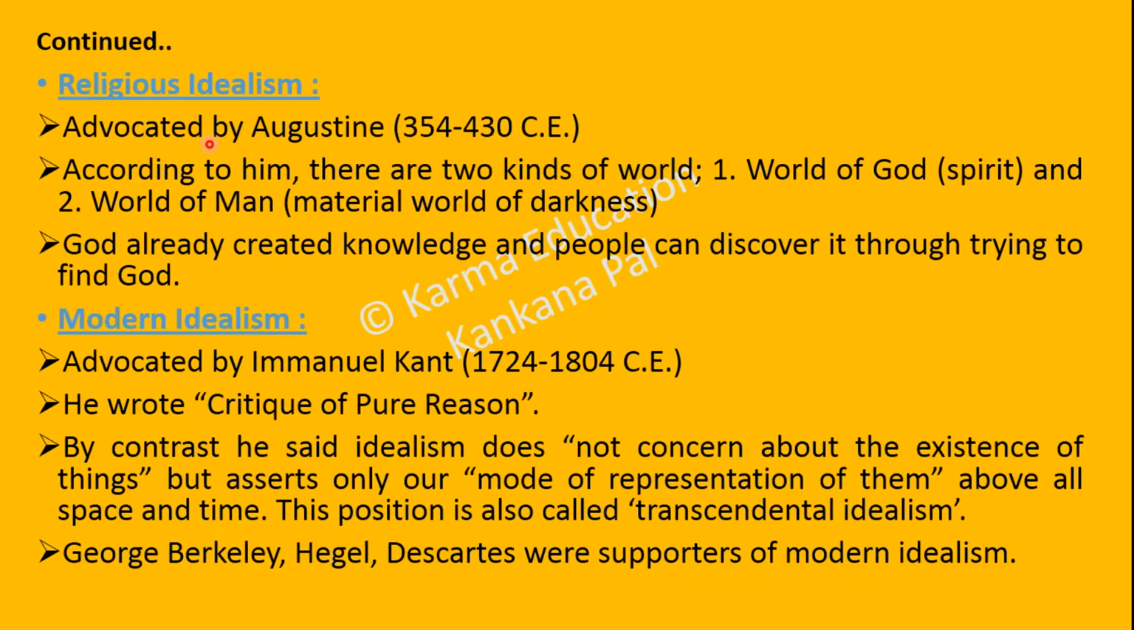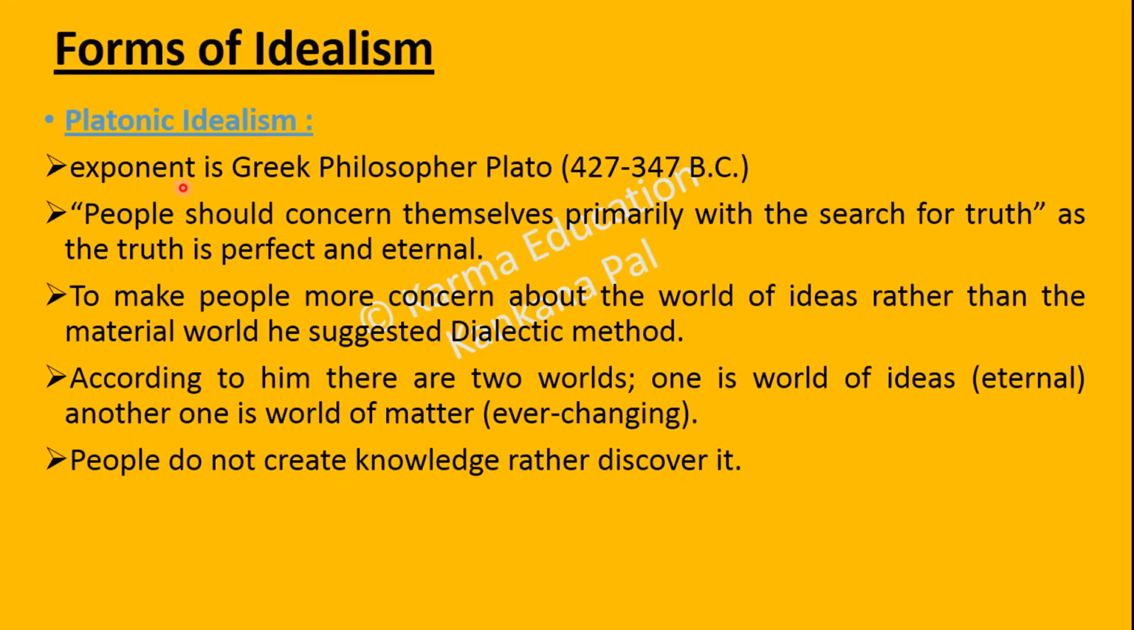There are three forms of idealism. First one is Platonic idealism, then religious idealism and modern idealism. Platonic idealism was advocated by the Greek philosopher Plato. According to him, truth is perfect and eternal. He said people should concern themselves primarily with the search for truth. He suggested the dialectic method to make people more concerned about the world of ideas rather than the material world. According to him, there are two worlds. One is the world of ideas, which is eternal, and another one is the world of matter, which is radical or ever changing. People do not create knowledge, rather discover it.